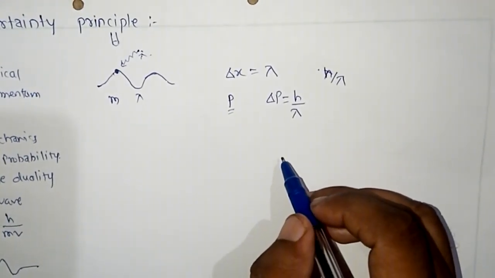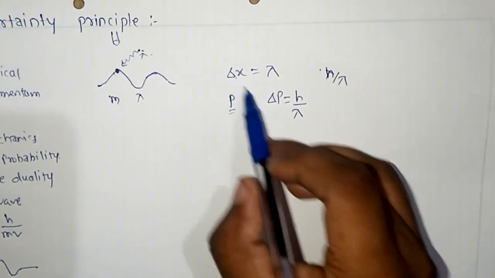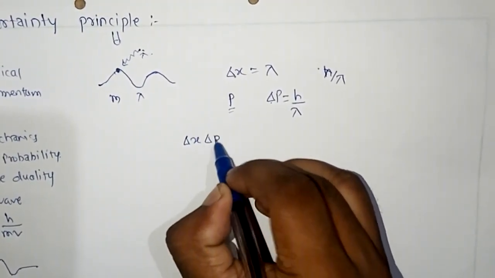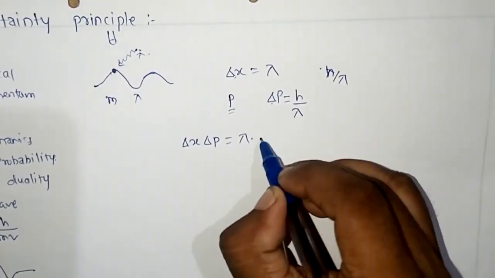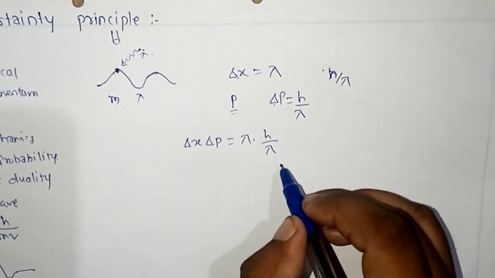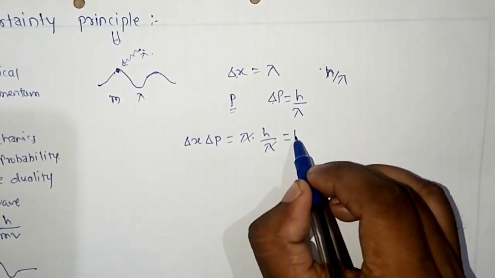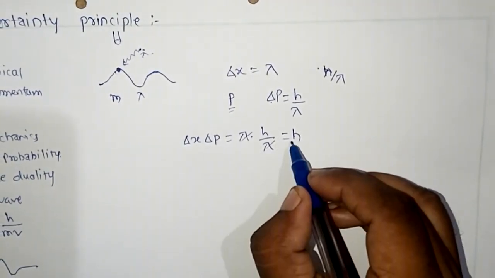Now if we take the product of delta x and delta p, then delta x delta p is equal to lambda into h upon lambda. So here this lambda gets cancelled, and we get delta x into delta p is equal to h.